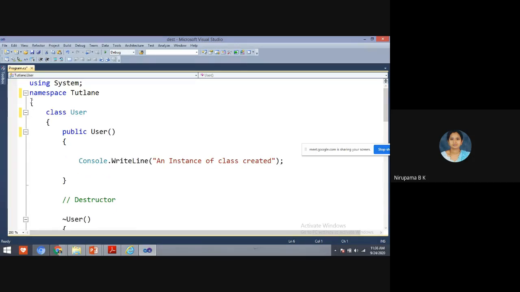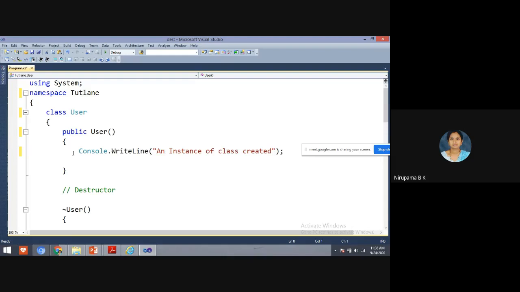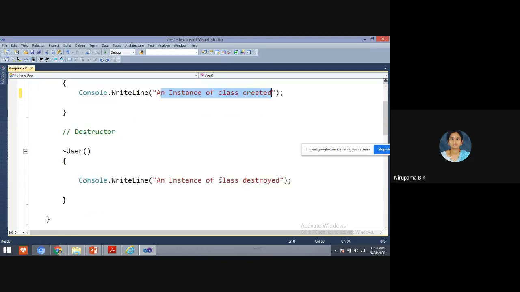Students, the class name is User and the method name is also User. When the class name and method name are both the same, then we have to understand this is a constructor. In the constructor, I am displaying a statement: an instance of a class is created, or an object of a class is created.